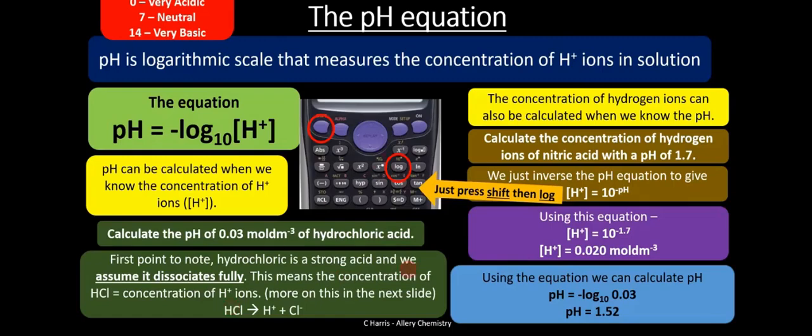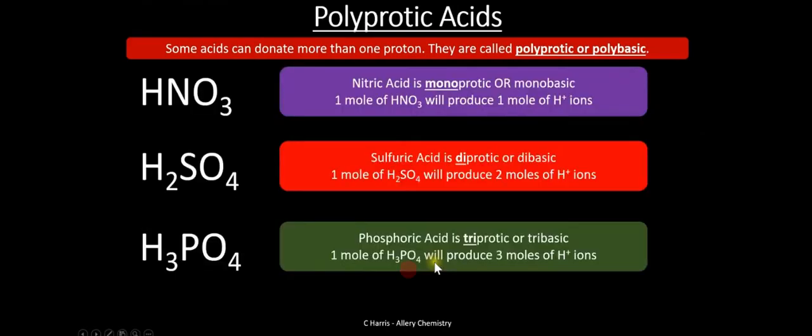So you should be able to understand that it's because of these things here. Polyprotic acids such as H3PO4 will give you more moles of your H plus ions. So you need to remember this when you are manipulating your stoichiometry.